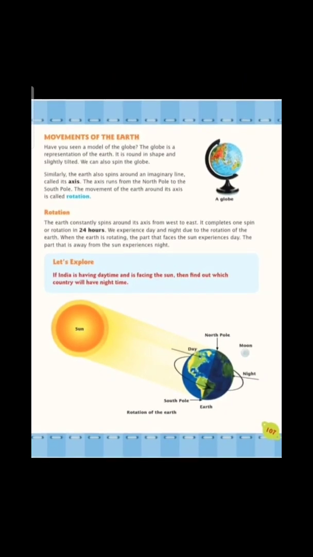So I hope you are clear after watching the video about the difference between rotation and revolution. The earth continuously spins around its own axis from west to east, and completing one spin is the rotation, which takes around 24 hours. And Rajat, because of this rotation, day and night are formed. The part that comes in front of the sun observes the day, and the part that goes behind the sun observes night.